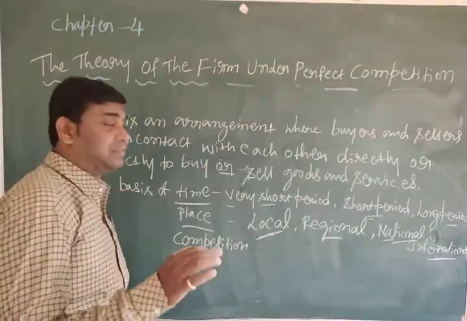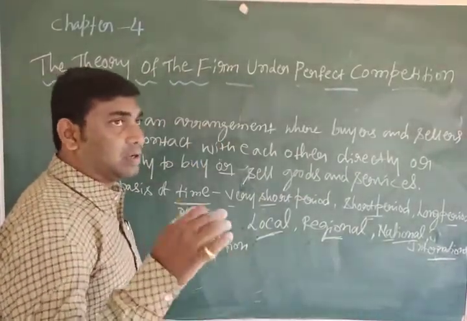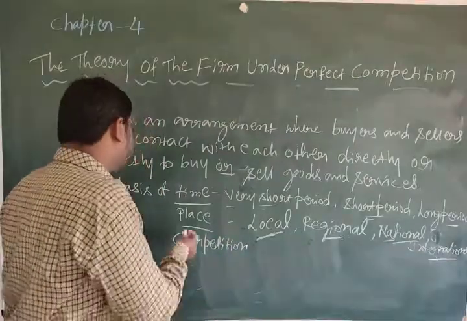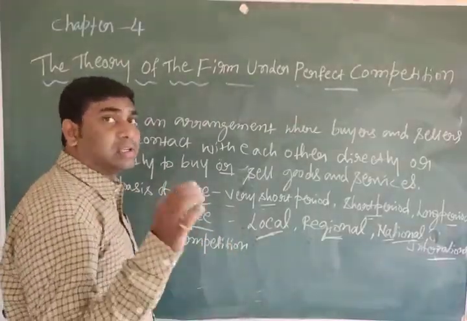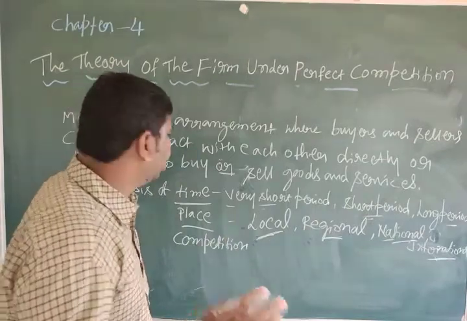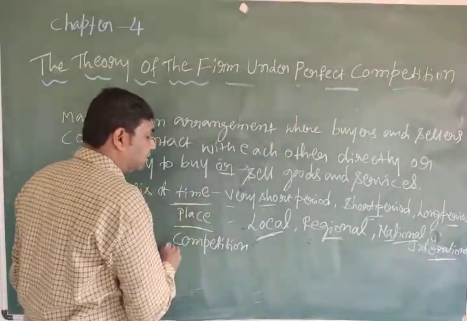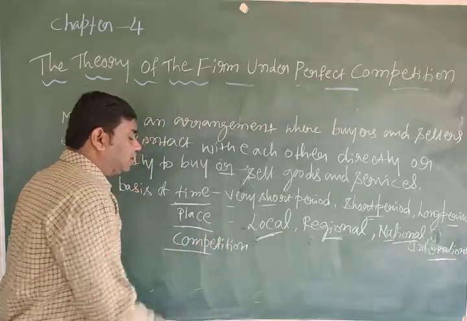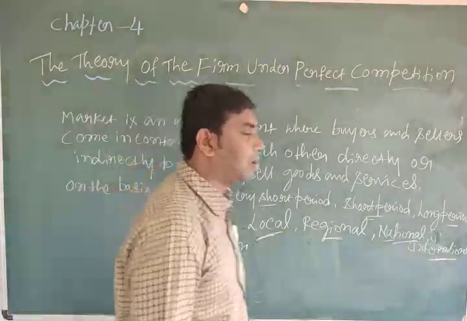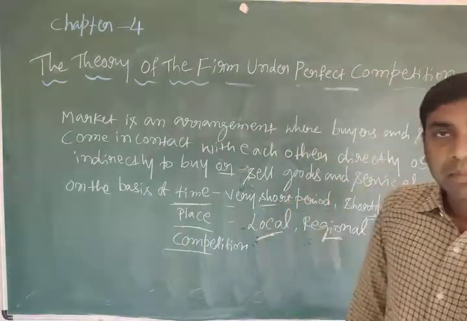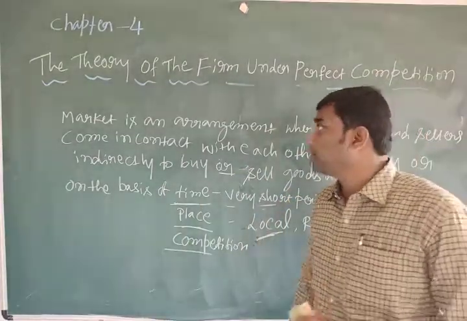The market can be classified on the basis of different factors or activities: on the base of time, on the base of place, and on the base of competition. On the base of competition, markets can be classified into two types.